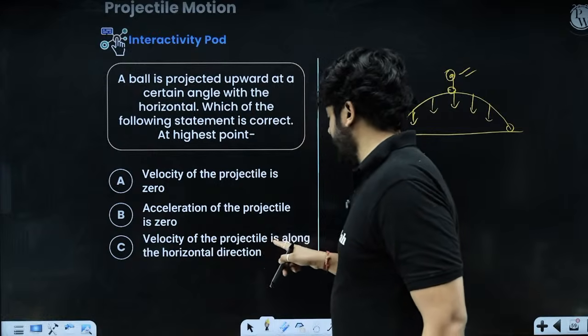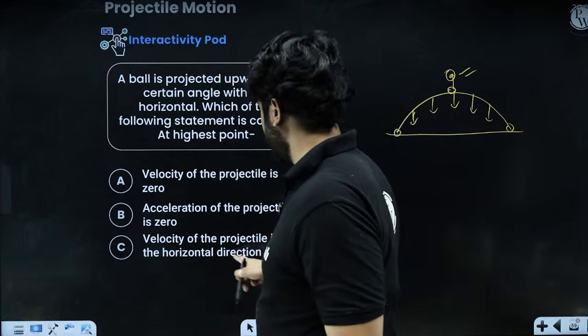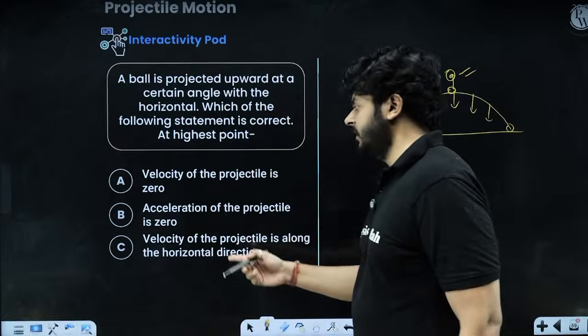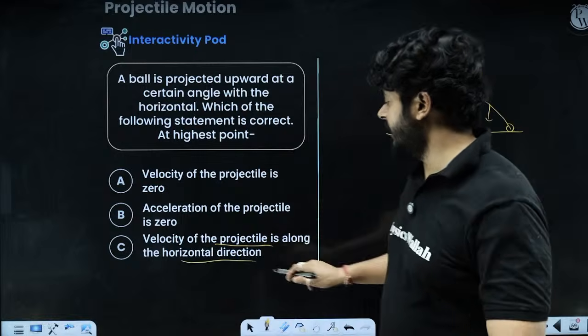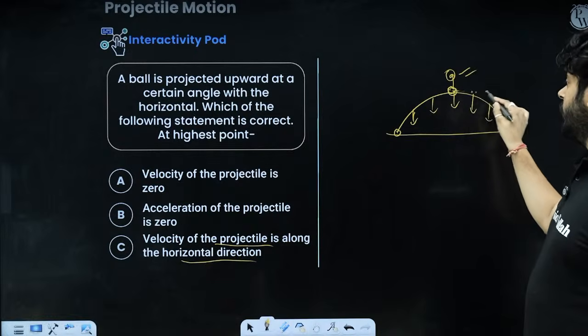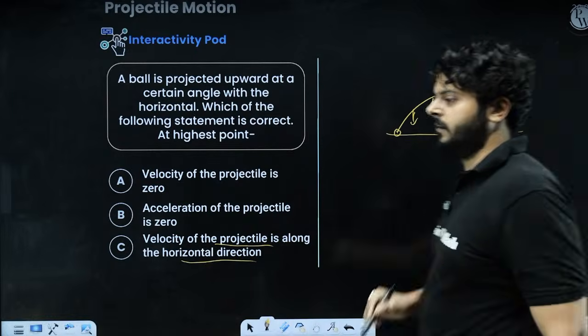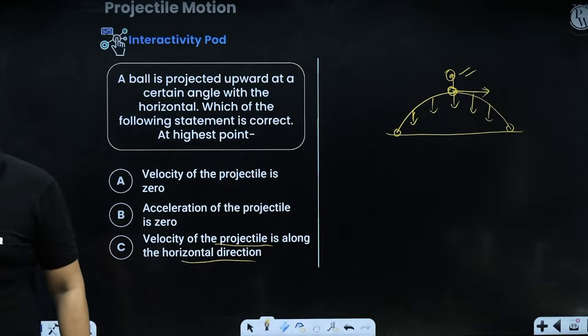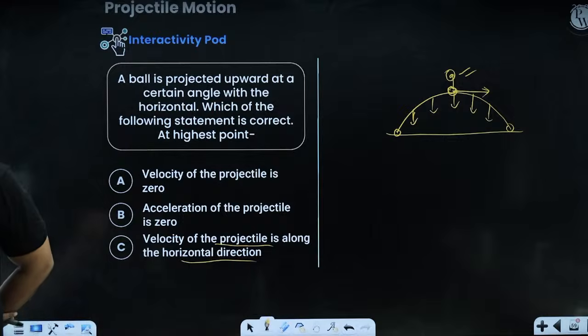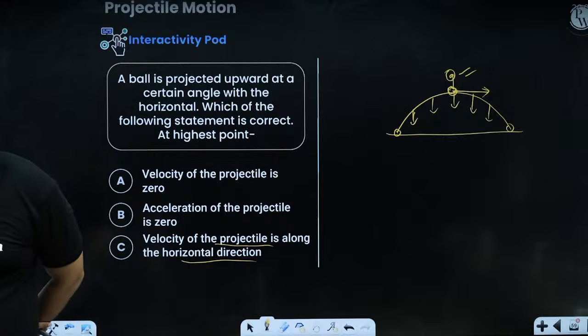Velocity of the projectile is along the horizontal direction. So yes, at the topmost point, velocity of the projectile is along the horizontal direction. That is true, right? Beta, I believe your answer is not correct.